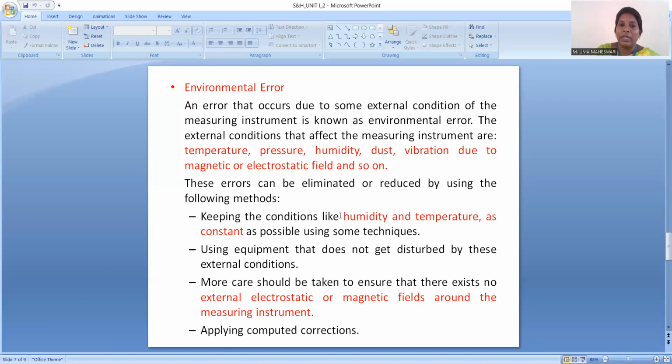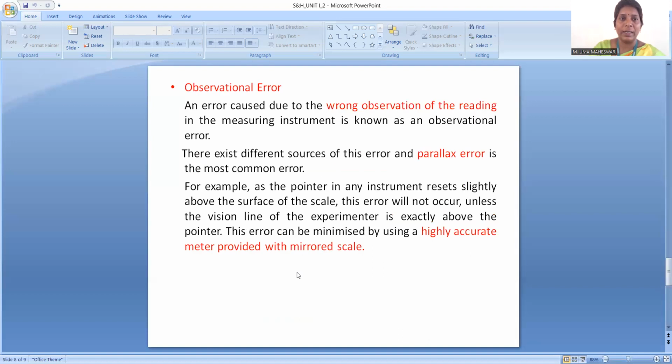Keeping conditions like humidity and temperature constant in the lab surroundings, using some techniques, can reduce the environmental errors. Keeping the equipment undisturbed by external conditions can reduce the environmental errors. More care should be given to experiments which have external electrostatic or magnetic fields around the measuring instruments. And applying computed correction values can reduce the environmental errors.